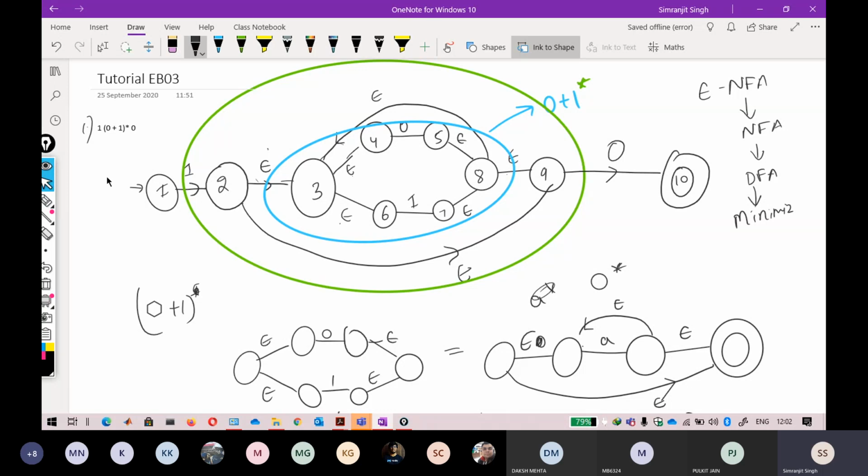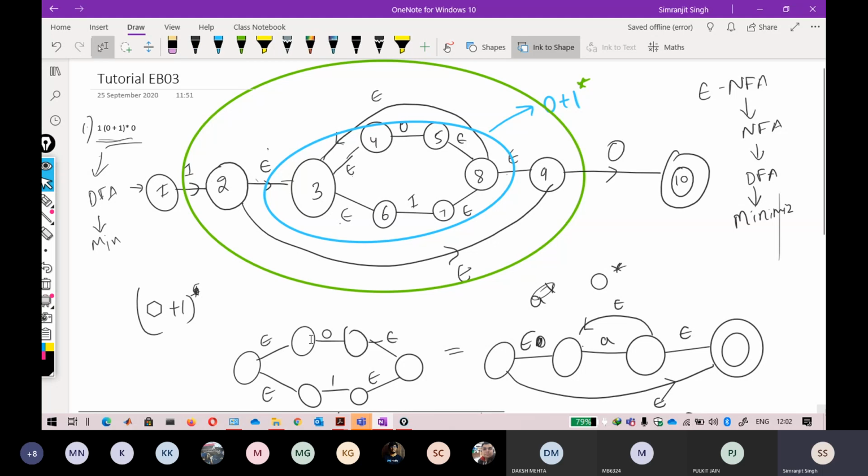So I don't recommend that you go with the Thompson construction method, but we have covered it, that is why I've included it. But you can directly draw a DFA for this regular expression. There is no need to go through all of these things. You can directly draw a DFA looking at the regular expression, and after seeing the DFA you can easily minimize it. So I prefer the direct approach, but this is also another method that you can use.